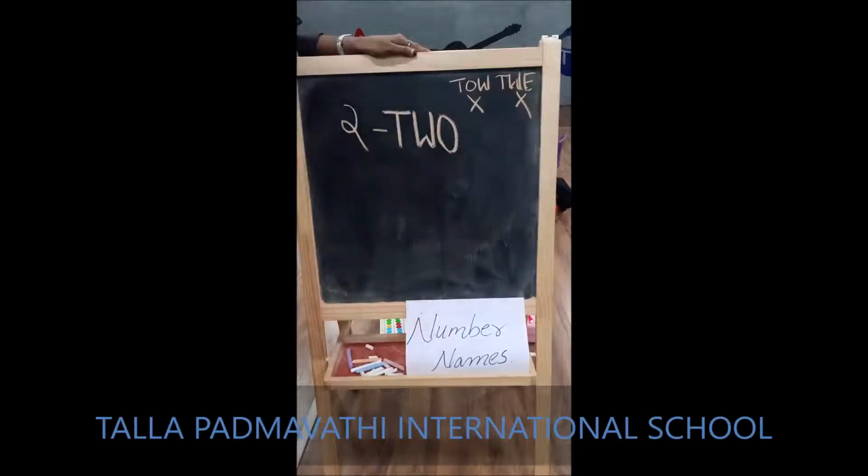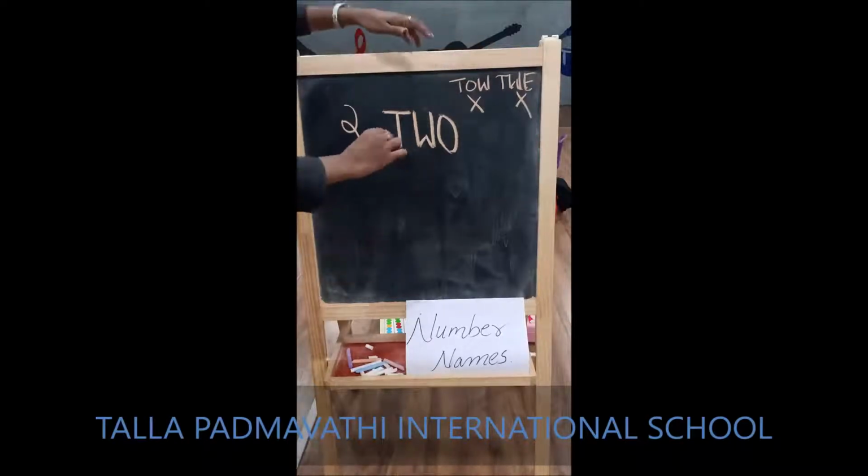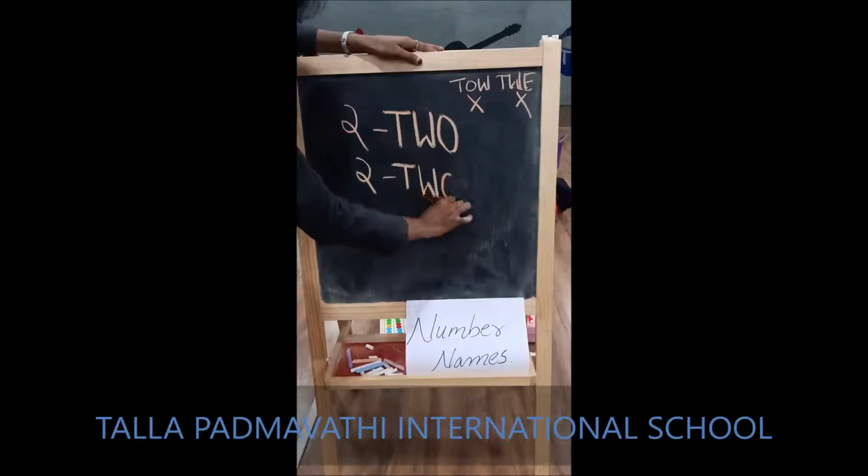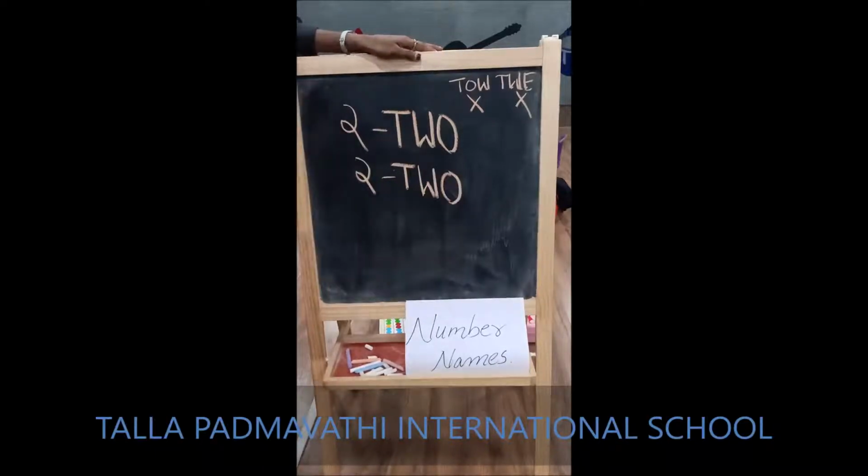It's wrong. What is the actual spelling? T-W-O. 2. Once again. T-W-O. 2.